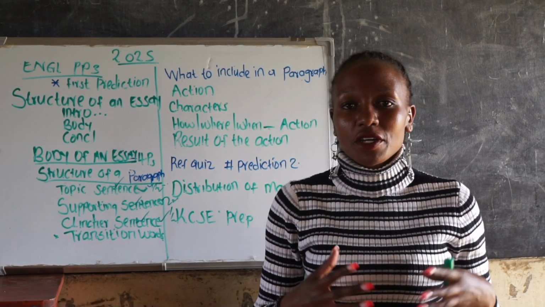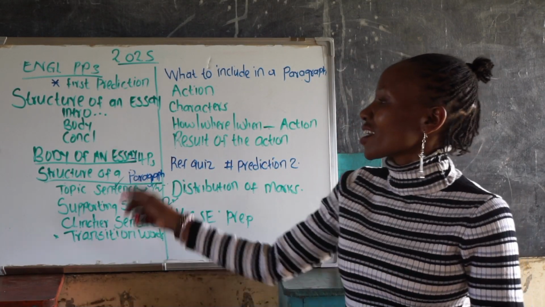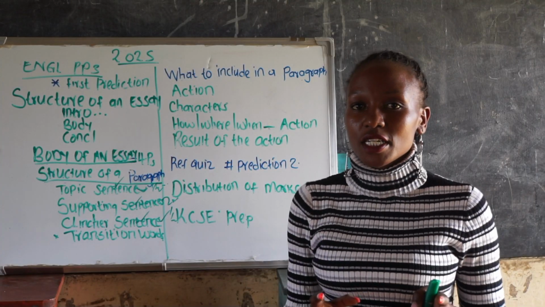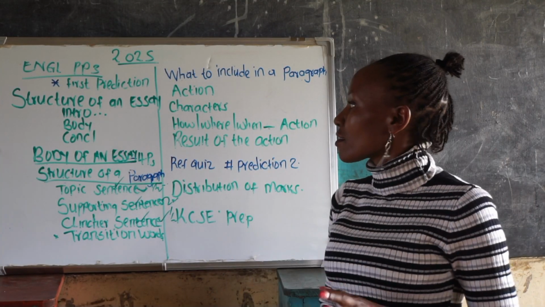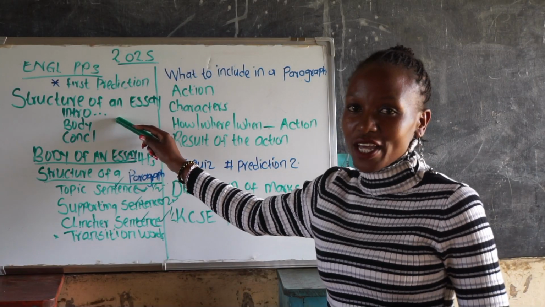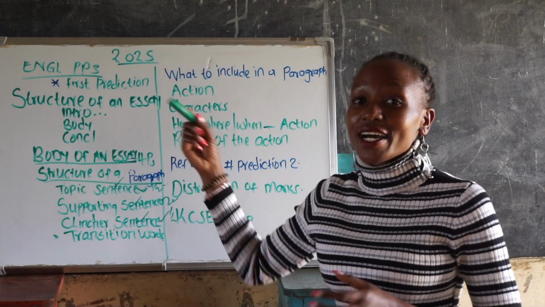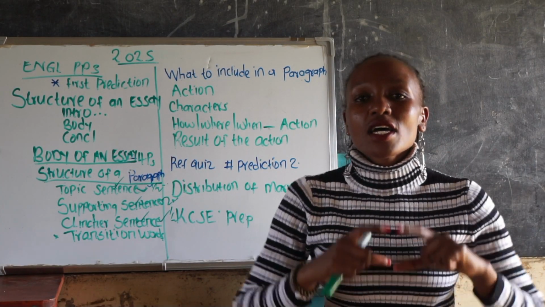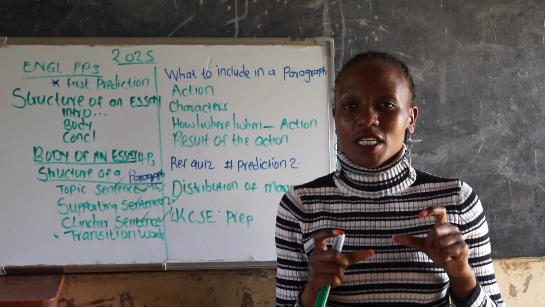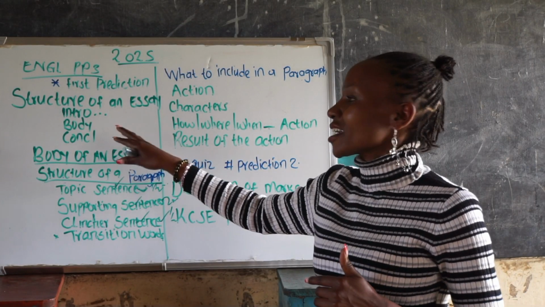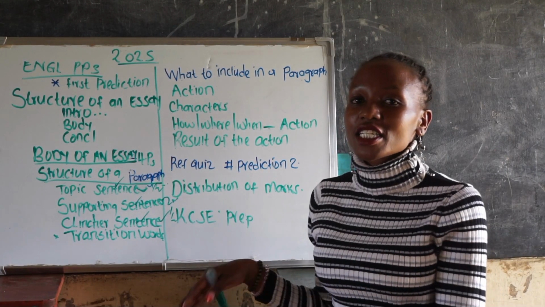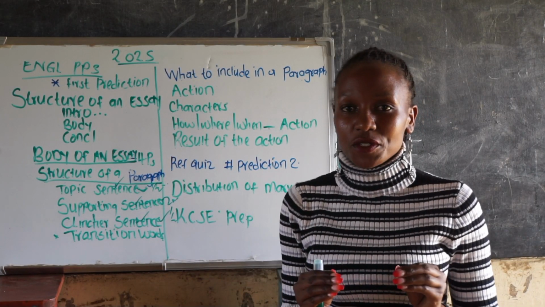Before we go to the body of an essay, I'll talk about the structure of an essay. An essay has 3 major parts. That is the introduction, the body, and the conclusion. If you're preparing for your KCSE essays, we've already covered the introduction and the conclusion. Check the links also in the description.